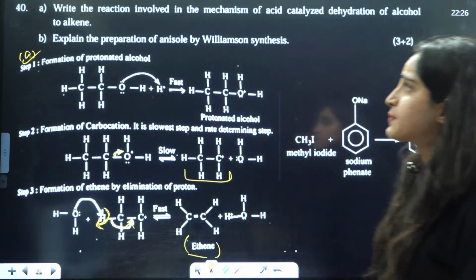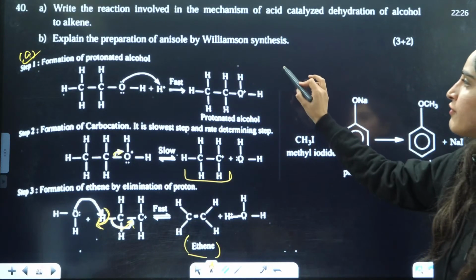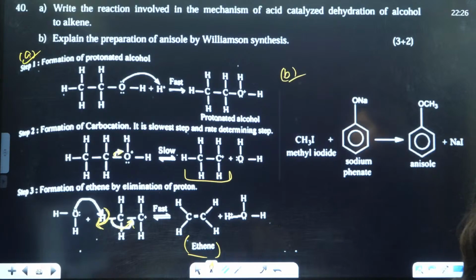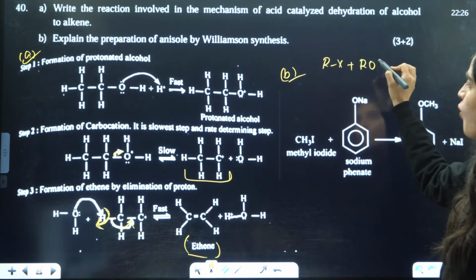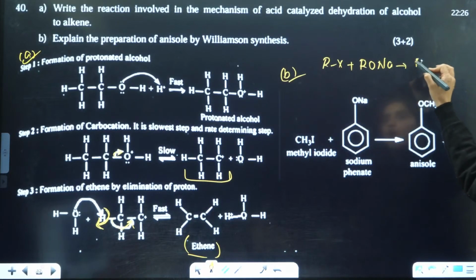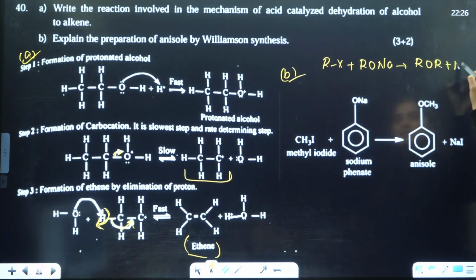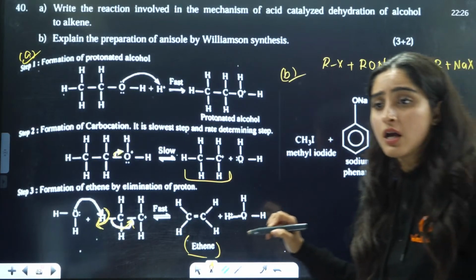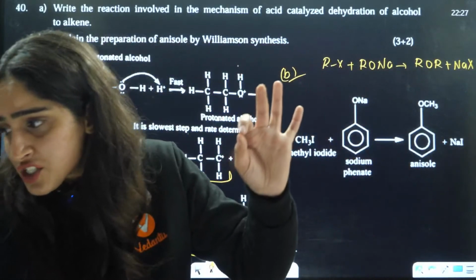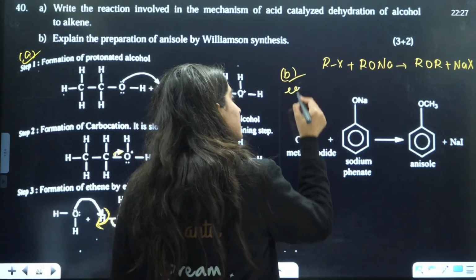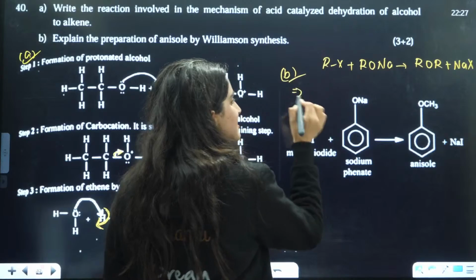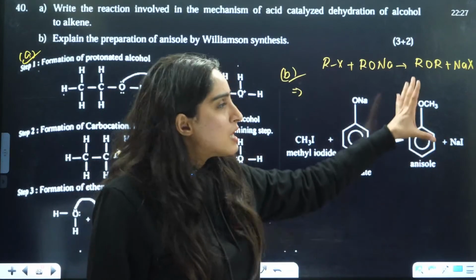Next is, explain the preparation of anisole by Williamson synthesis reaction. See, this is anisole. Anisole is OCH3. Williamson synthesis is when you have RX plus RONa, it gives rise to ROR plus NaX. That is the general reaction. First, you will write the general reaction, right? Then you will tell what exactly happens in case of anisole.